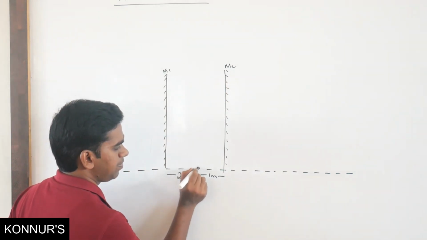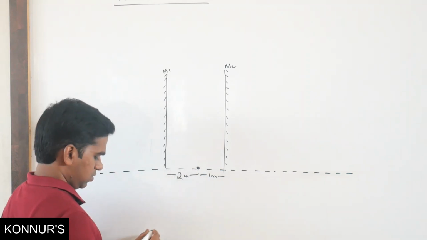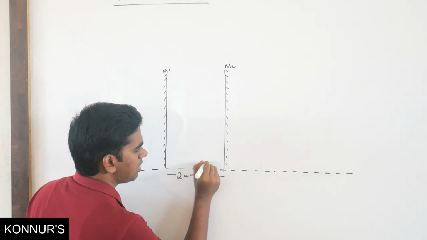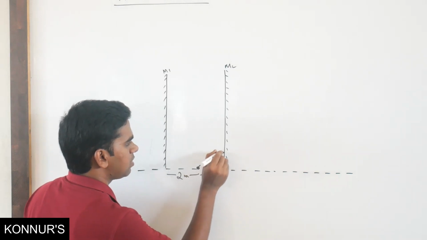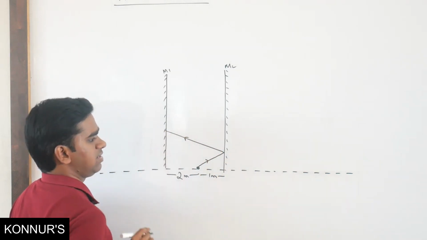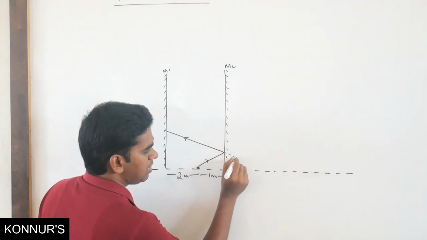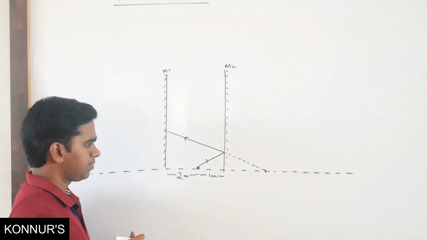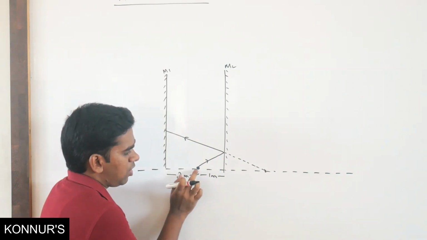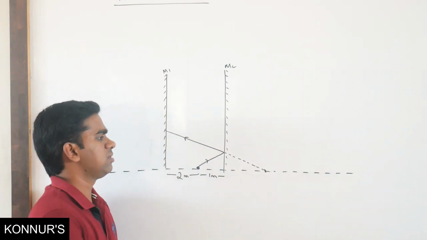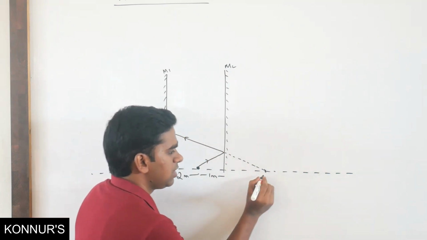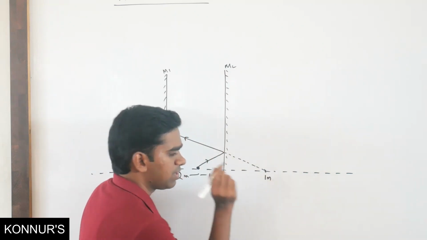Suppose I take this object. It is there at 1 meter distance, a ray of light will come here. After that what will happen? It will reflect on this side. Where will the image form? Image will form somewhere here. So now from the mirror, object distance is 1 meter. For the plane mirror, we know that the object distance is equal to image distance. So this is also 1 meter only.